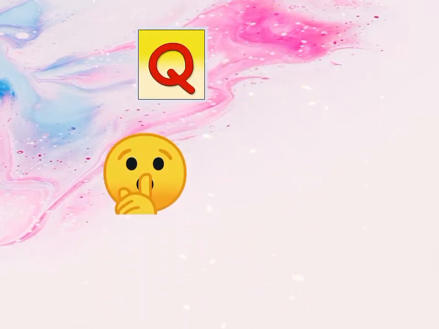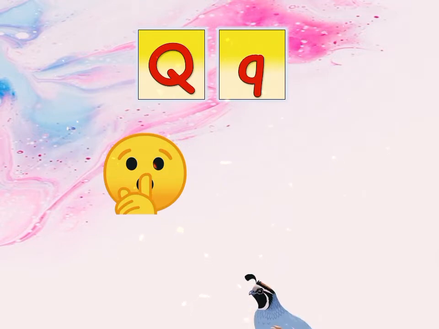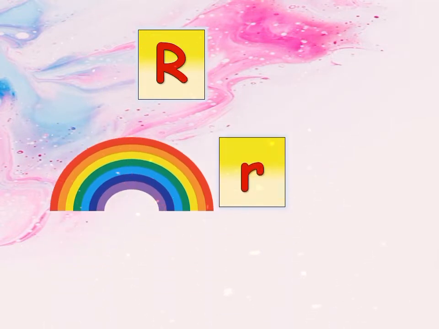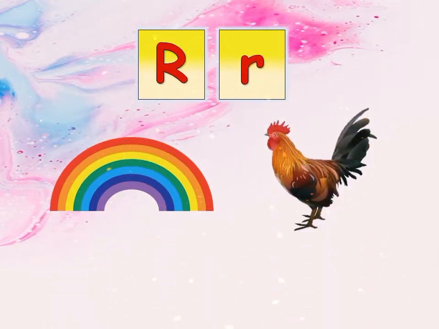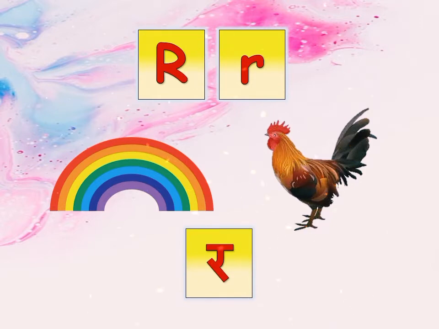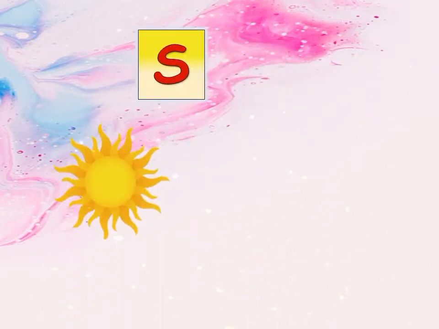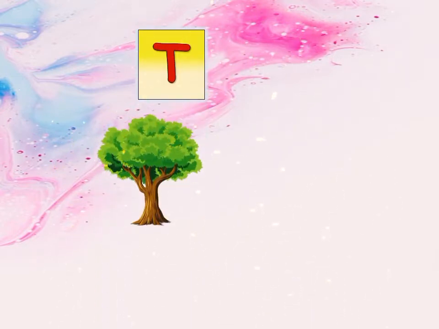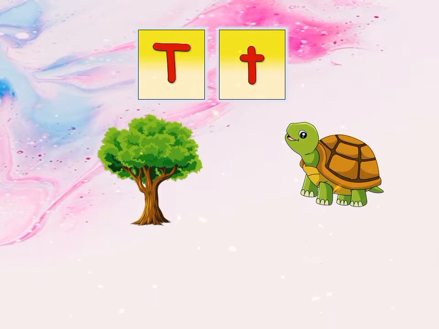Q. Q for quiet. Q for quail. Q says Q. R. R for rainbow. R for rooster. R says R. S. S for sun. S for seal. S says Sir. T. T for tree. T for turtle. T says T.